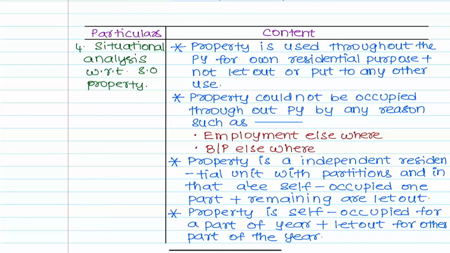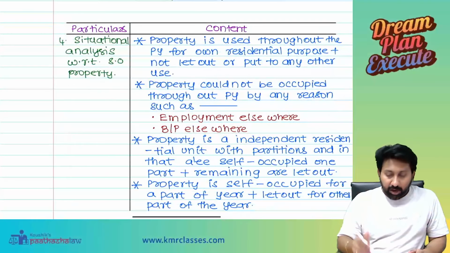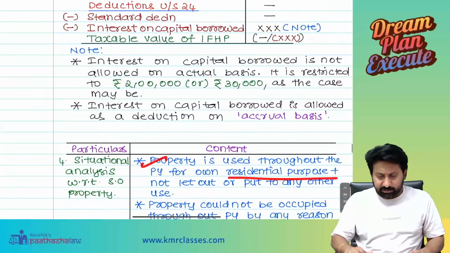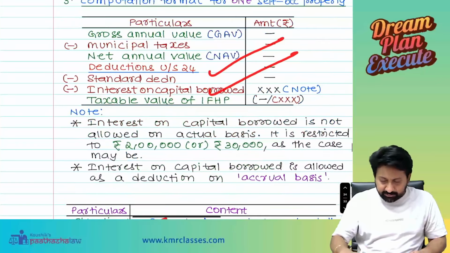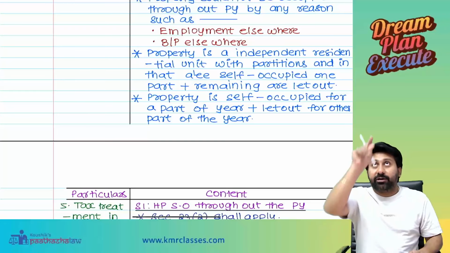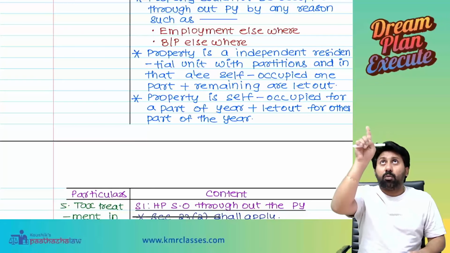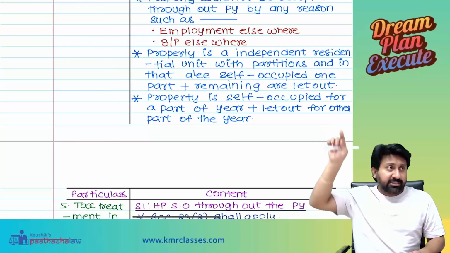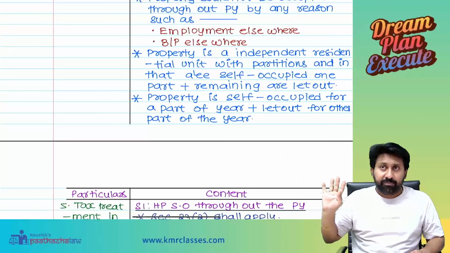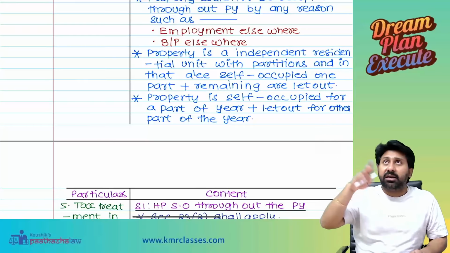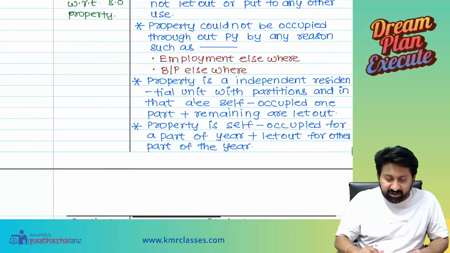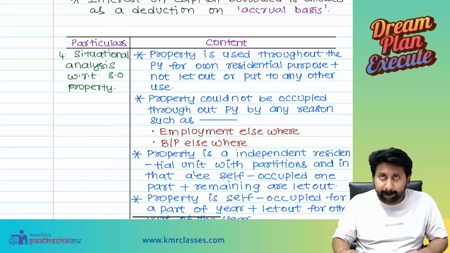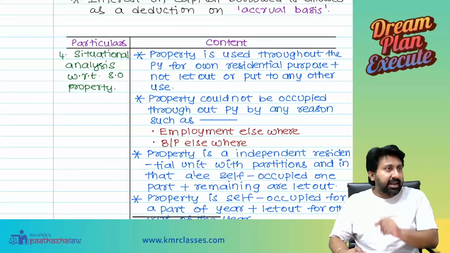See, let me explain. In this, first and second are very easy. Property used throughout the year for residential purpose, same computation. Property vacant throughout the year, same computation. Property is an independent residential unit, one building, two properties, one self-occupied, one let out. Let out calculations will come, and self-occupied properties will come. For the self-occupied one the annual value is nil, and for the let out one we will take the comparison of reasonable expected rent, all these things will come into place. Up to here, understood? 1, 2, 3, everyone? Yes, sir.